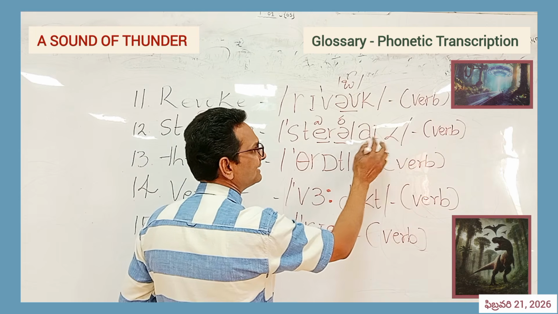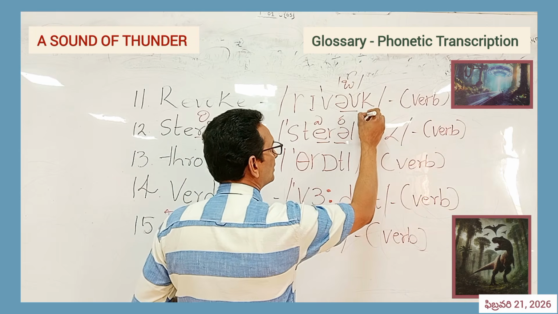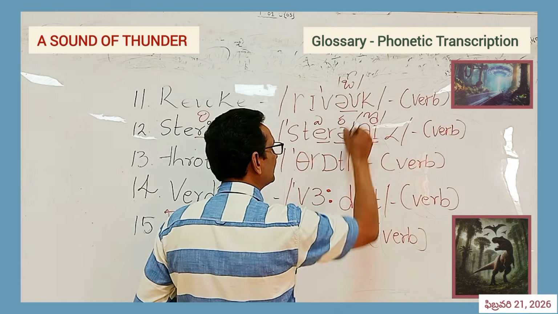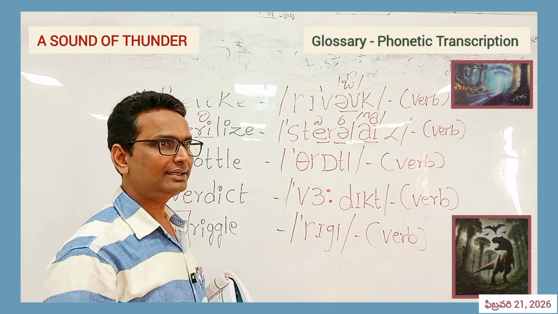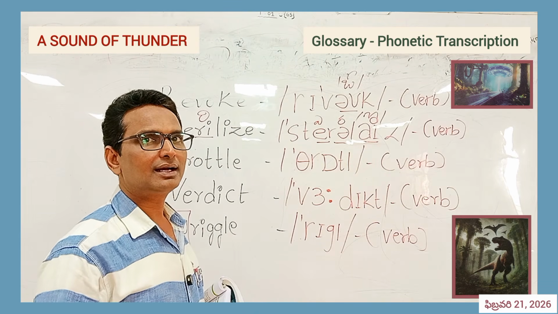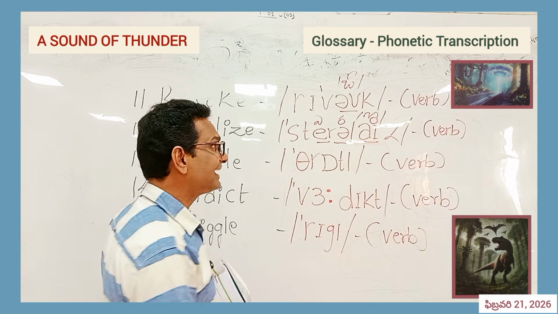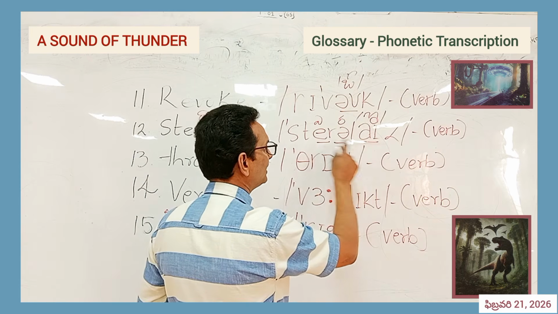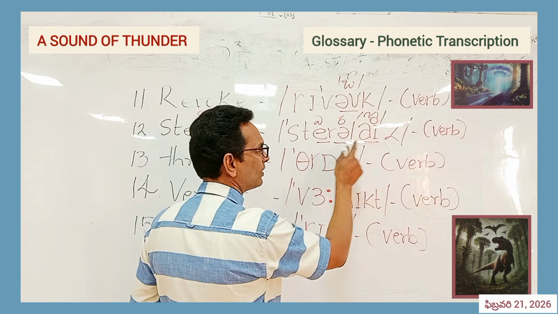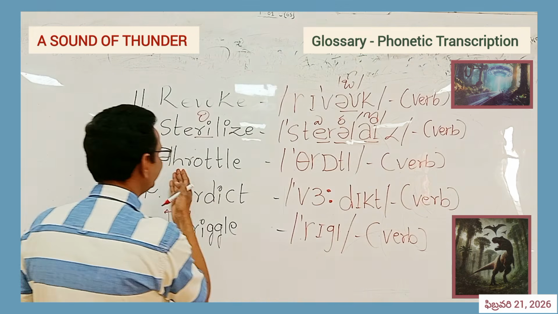And this is a diphthongal glide. Probably you can remember it this way. It's i, not high. Sterilize. It's a verb form.